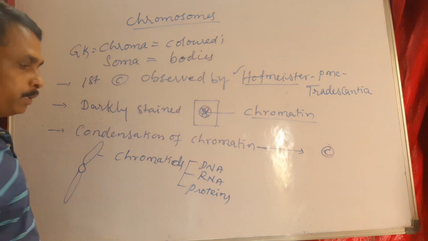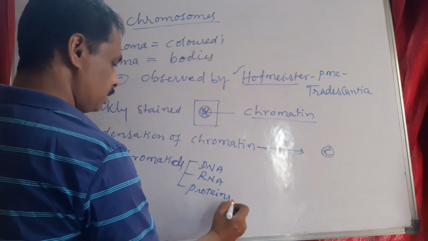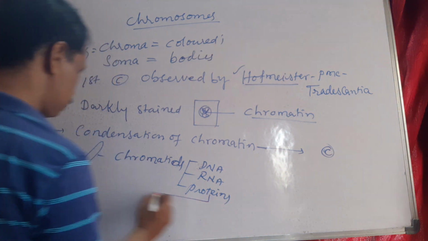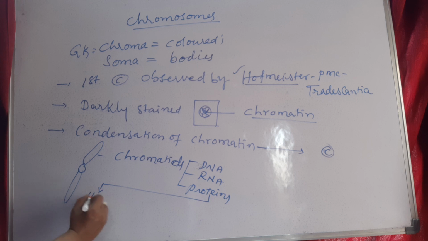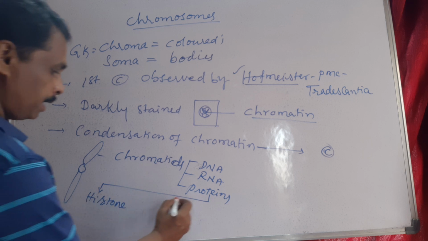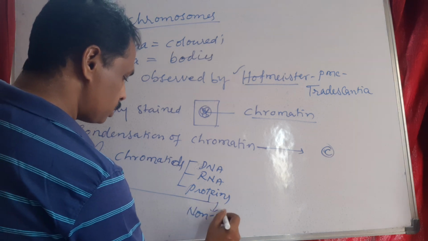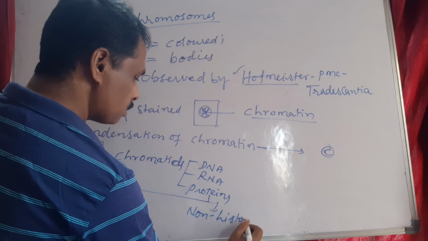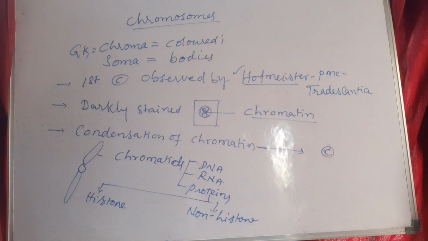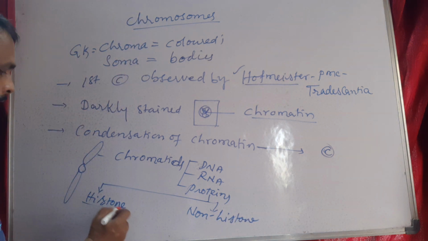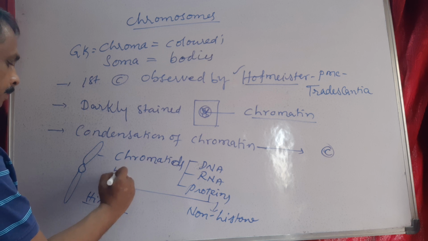There are two types of proteins: histone proteins and non-histone proteins. Histone proteins are 5 in number.